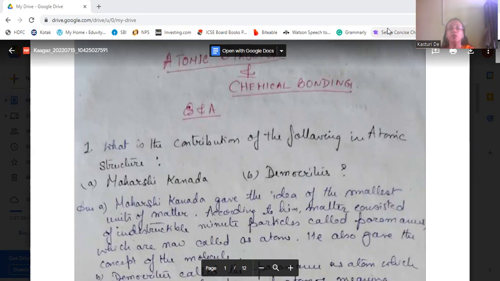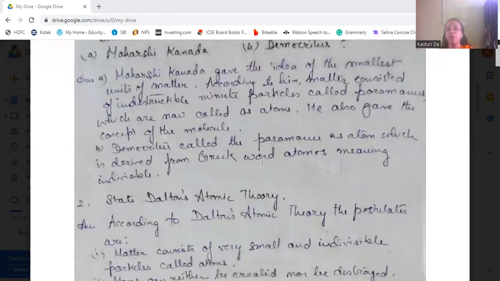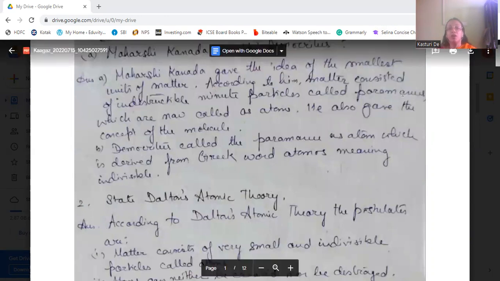So, first question of the day is, what is the contribution of the following in atomic structure? Maharshi Kannada and Democritus. Maharshi Kannada gave the idea of the smallest unit of matter. According to him, matter consisted of indestructible minute particles called paramanus, which are now called atoms. He also gave the concept of the molecule.